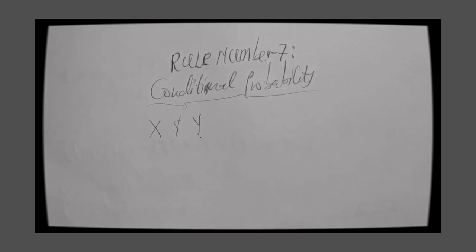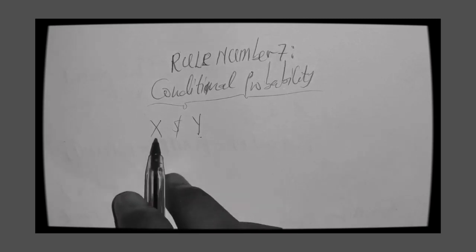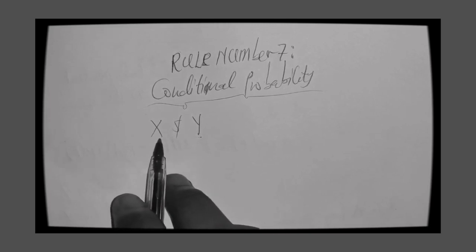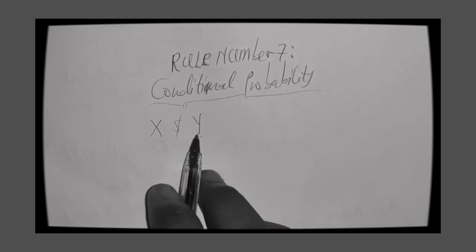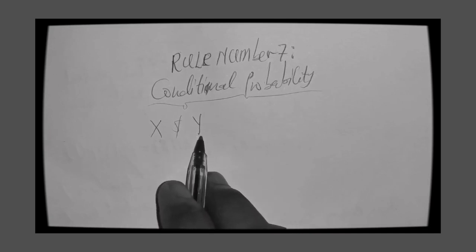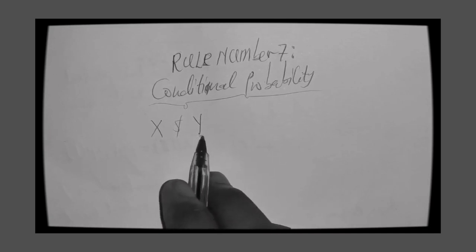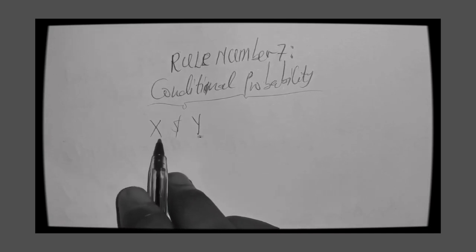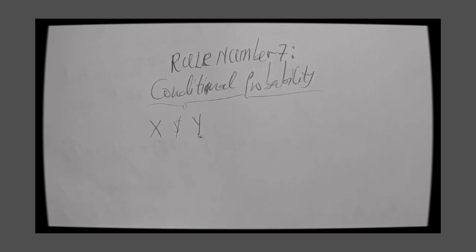So if that is so, for me to find the probability of X, it will depend on whether Y has occurred or not. Then also, to find the probability of Y occurring also depends on whether X has occurred or not. That's what we call a conditional probability: for an event to occur depends on whether another event has occurred or not.